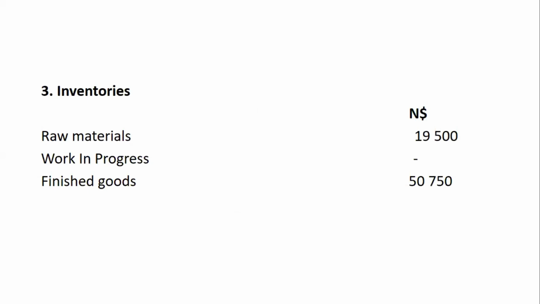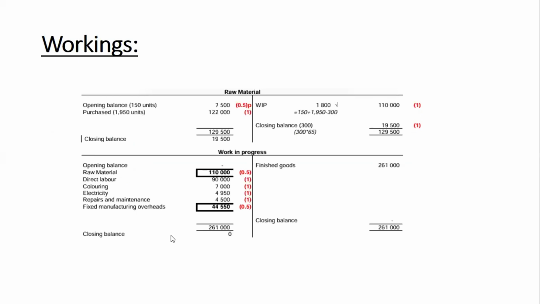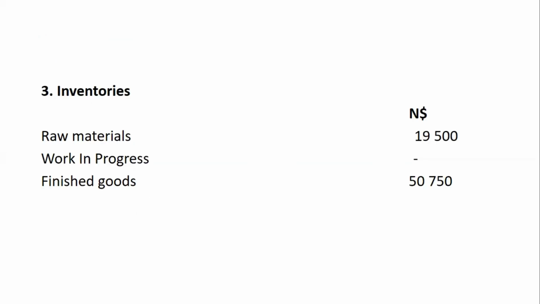Sometimes you might only be asked the inventory notes, and that will actually require you to do your workings or to show your workings. And I will encourage you to use the ledger accounts. The ledger accounts are so easy. You just have to look at the movement of inventory, from raw material to work in progress, from work in progress to finished goods. Okay, then the closing balances should be what you record here.